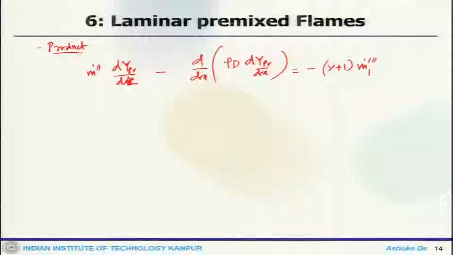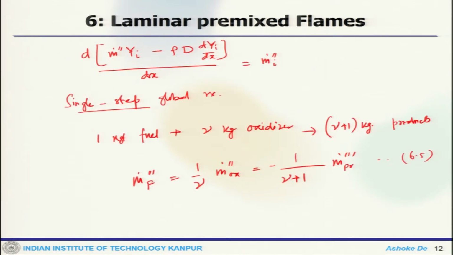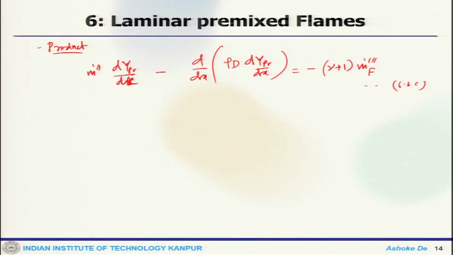So, everything is written in terms of m dot triple dot f. That means, if we know one of the mass flow rates, whether it is fuel or oxidizer, we can find out the rest. So, we got species mass conservation equations in terms of individual species like fuel, oxidizer and product.